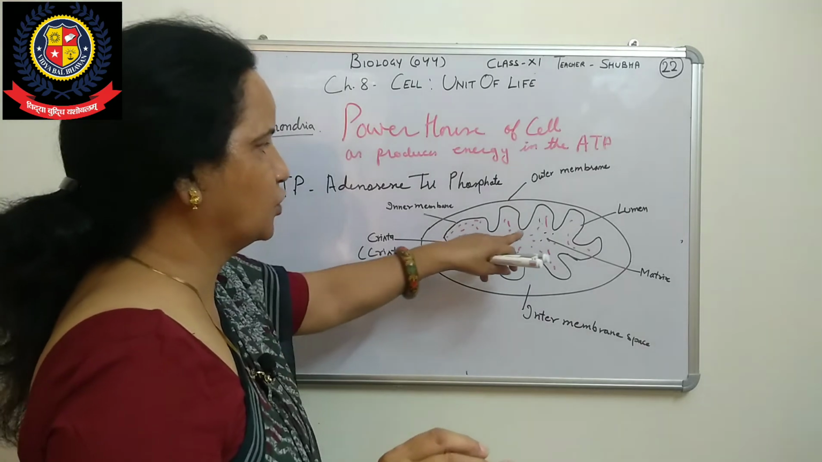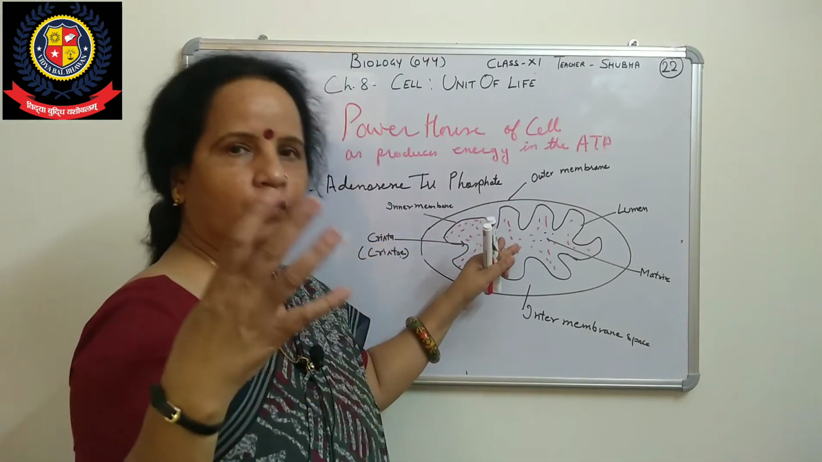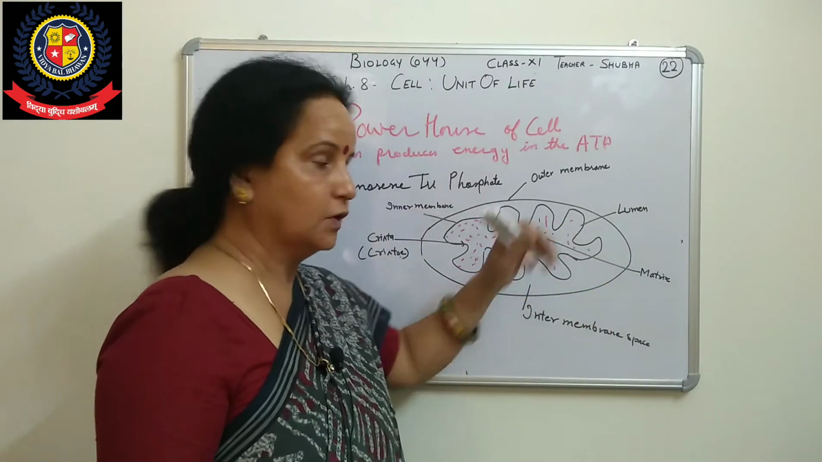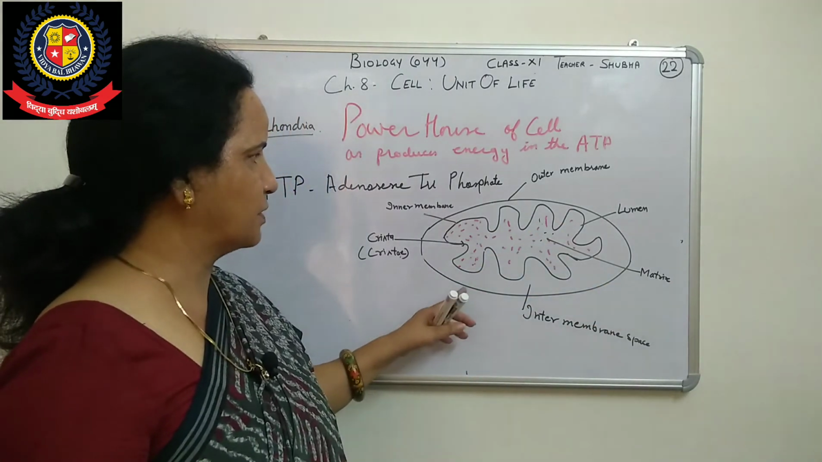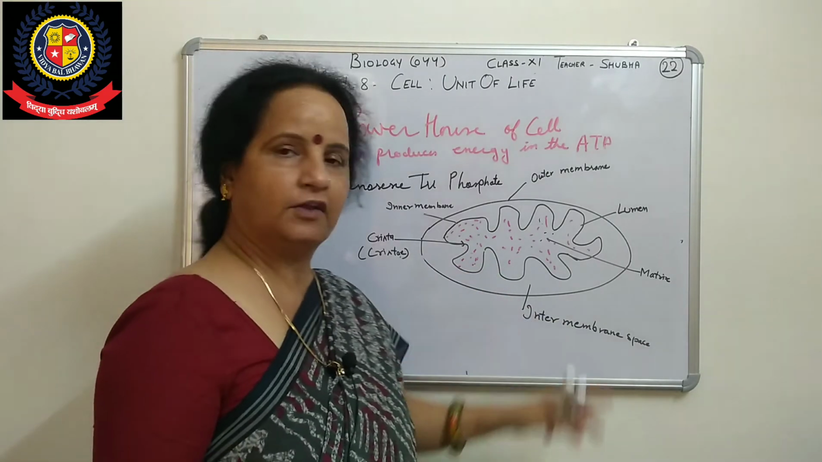The cavity is the lumen, and the medium or fluid that is there is called the matrix. The space between the outer membrane and the inner membrane is called the intermembrane space.